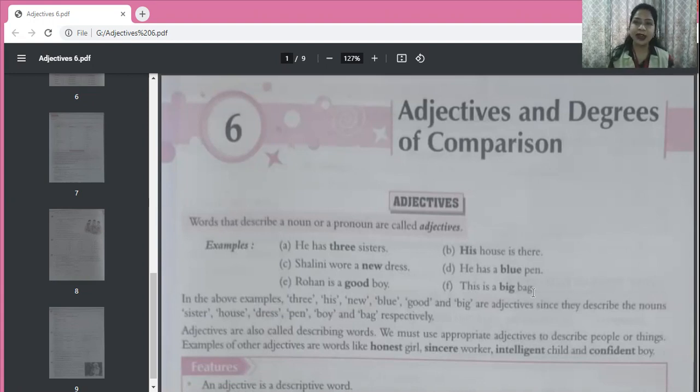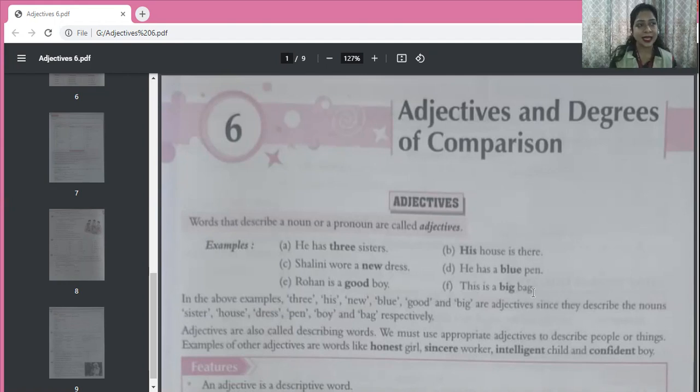Now, suppose I say car. Car is a noun. It's the name of a thing. If I say red car, then what kind of car? Red. So this word red is describing the noun car. So red is an adjective.